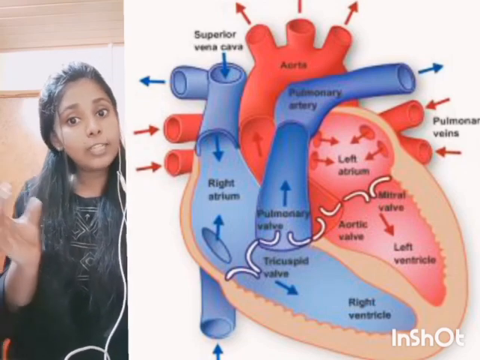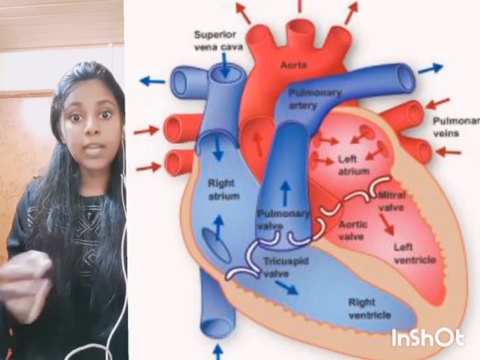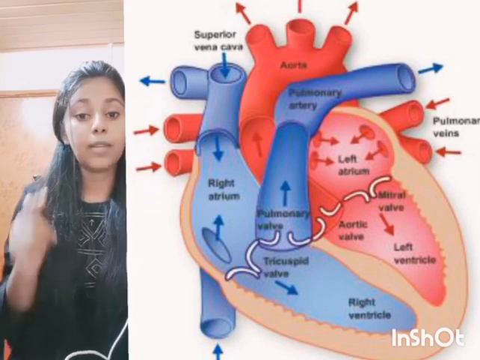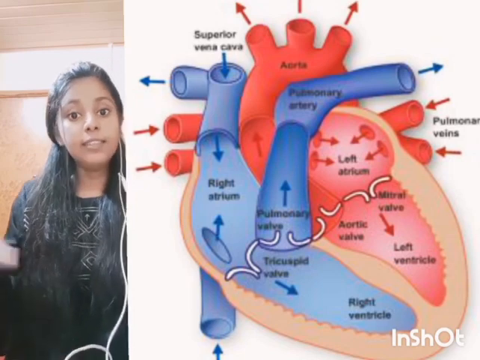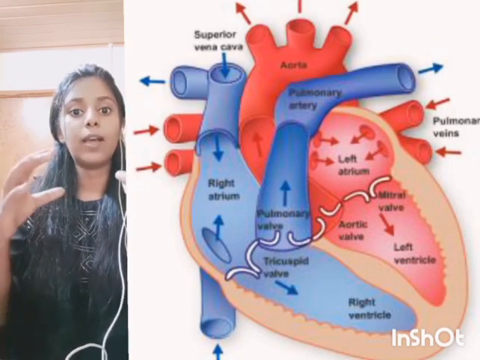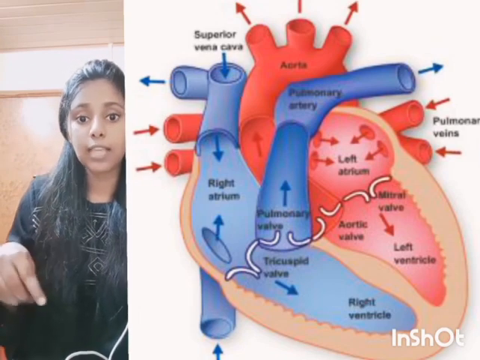And there are certain vessels associated with these chambers: the pulmonary artery, pulmonary veins, the aorta, and the superior and inferior vena cava. This constitutes the whole cardiovascular system structure.